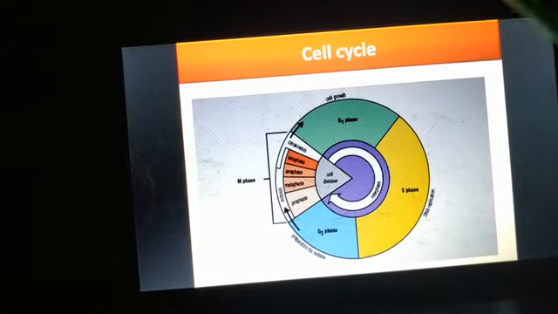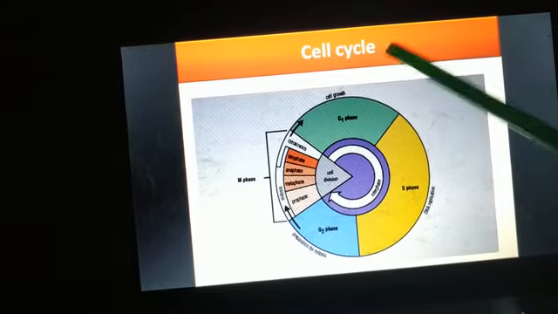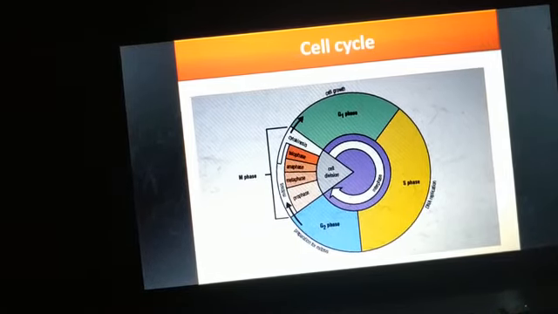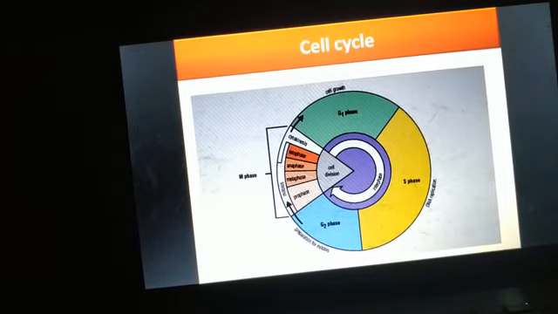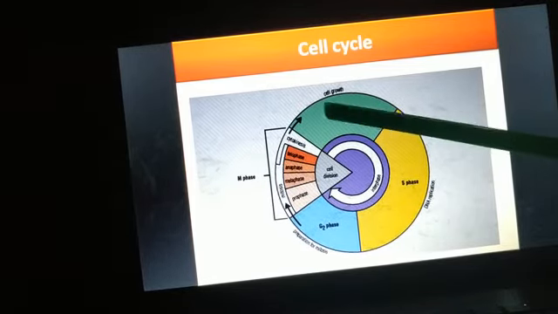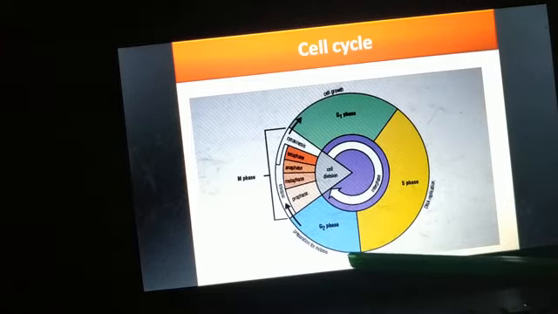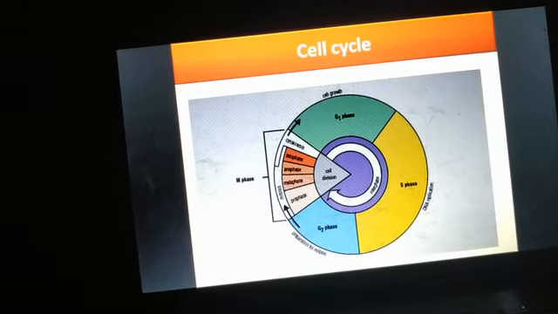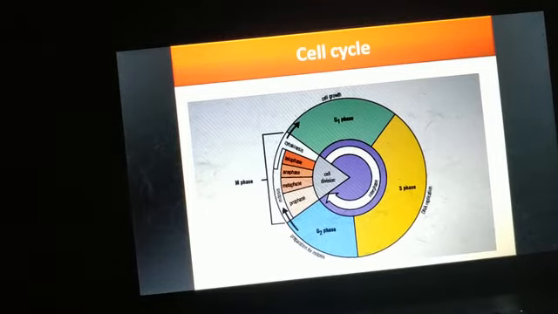Hello students. So let's now discuss the cell cycle. When a cell has to divide, it will prepare itself for the division and then it will divide, isn't it? So the cell cycle can be defined as the sequential events, or you can say changes, that take place in the life of a dividing cell. So all those changes which a cell will undergo during division, we will study in the cell cycle.